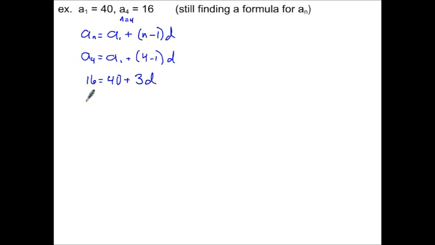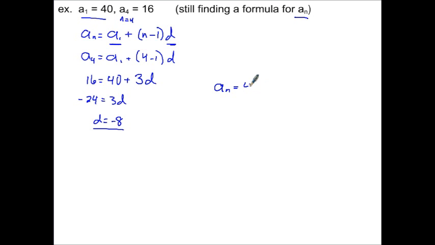Subtract the 40 from both sides, gets me negative 24 equals 3d, and then very quickly I have d equals negative 8. Thinking about this formula, I don't need n, but I do need d, and I need my first term. Well, now I've got d. I had my first term the whole time, so I'm ready to write my final answer. I'm still finding the formula for a sub n, so I don't want any other numbers in there other than the ones that I just figured out.